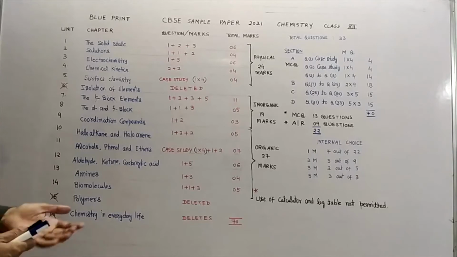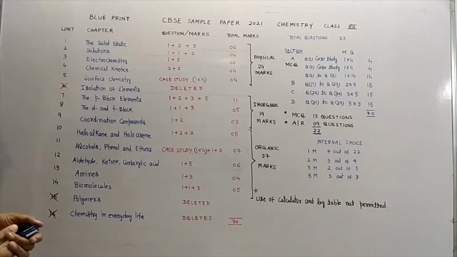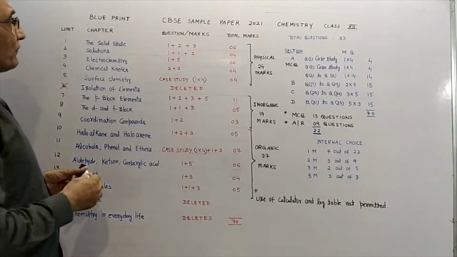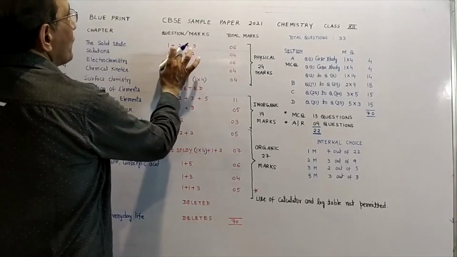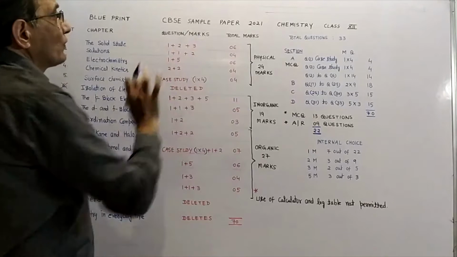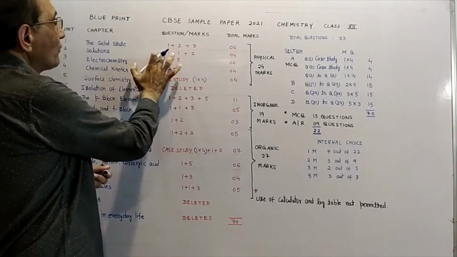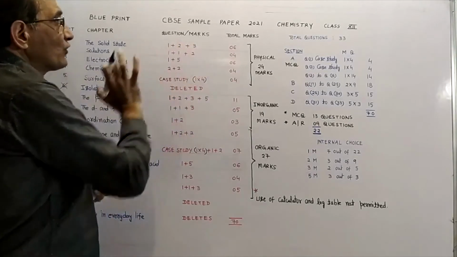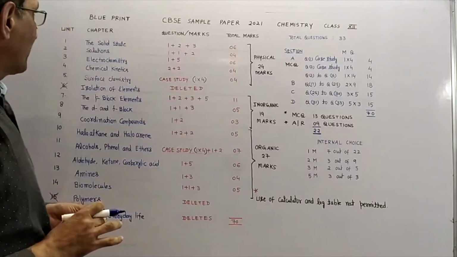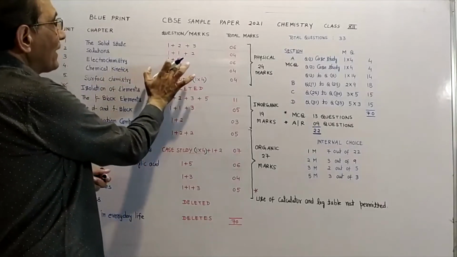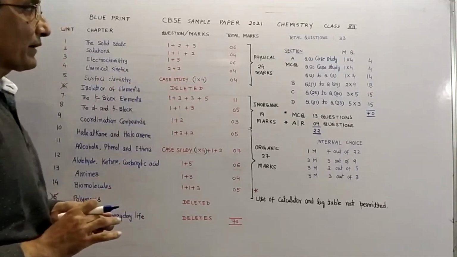So I have written here the weightage of these chapters and how many marks of questions are coming from each chapter. For example, in the solid state chapter, you will get one question of 1 mark, one question of 2 marks, one question of 3 marks. So total it will be 6. In the solution chapter, you will get two questions of 1 mark and one question of 2 marks. The total will be 4. In electrochemistry, you will get one question of 1 mark and one question of 5 marks.